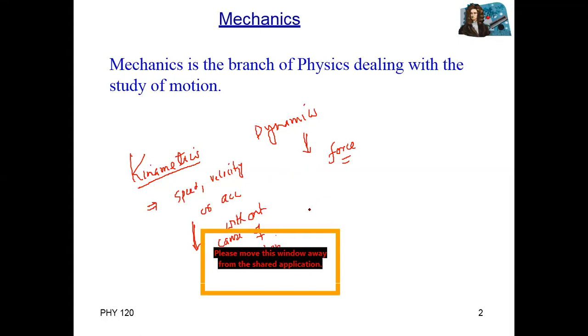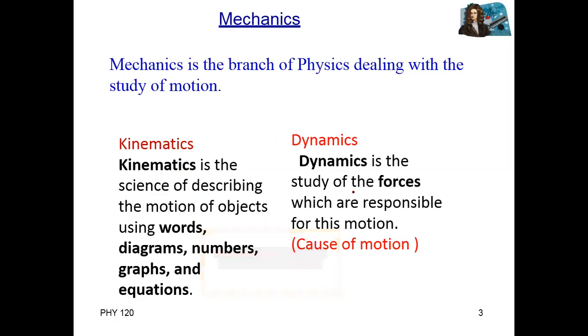Then mechanics is divided into two types. One is called kinematics, the second one is dynamics. In kinematics, we study just motion, not the cause of motion. But in dynamics, we study the cause of motion. Like we also include force with kinematics.